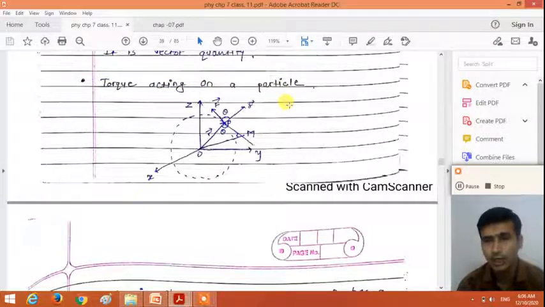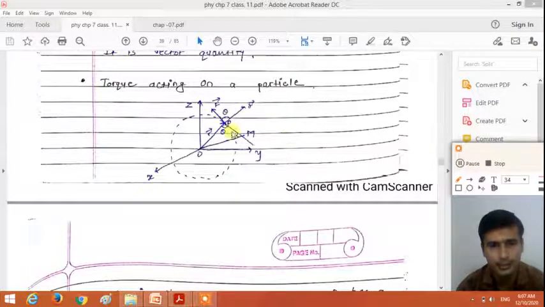So first, how we can calculate the torque acting on the particle? Torque is a vector quantity, right? So here the torque is the product of the force and the perpendicular distance of the line of action of force from the origin, right? So here consider a particle is at a point P, has a position vector r from the origin.